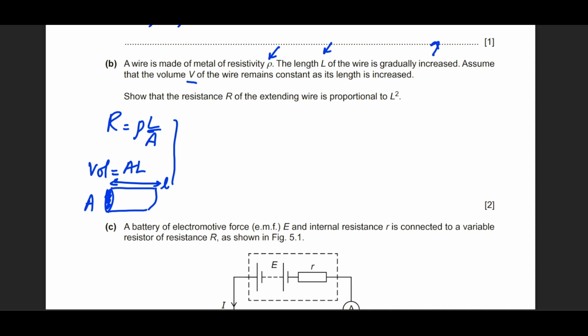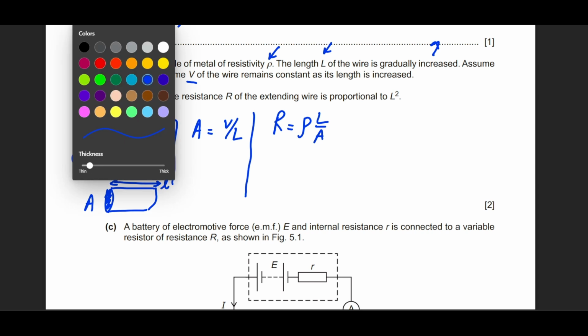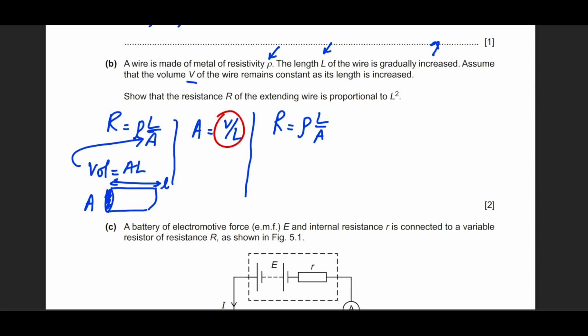If you make A the subject of the formula so that we can replace it over here, this becomes volume divided by length. Simple as that. Okay. All right. So let's replace this in the standard equation of R equals rho L over A. A was equal to V by L. So what does that become? Rho L divided by V by L. This becomes rho L square by V. Right? So from this, we can realize that resistance has come out proportional to L square.